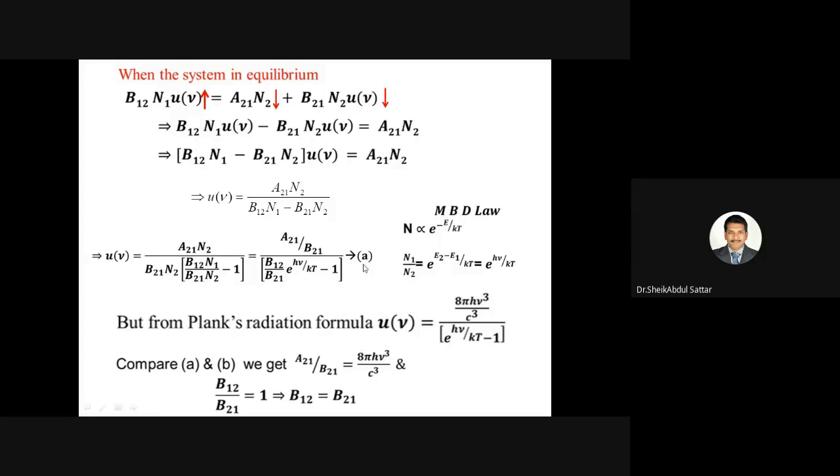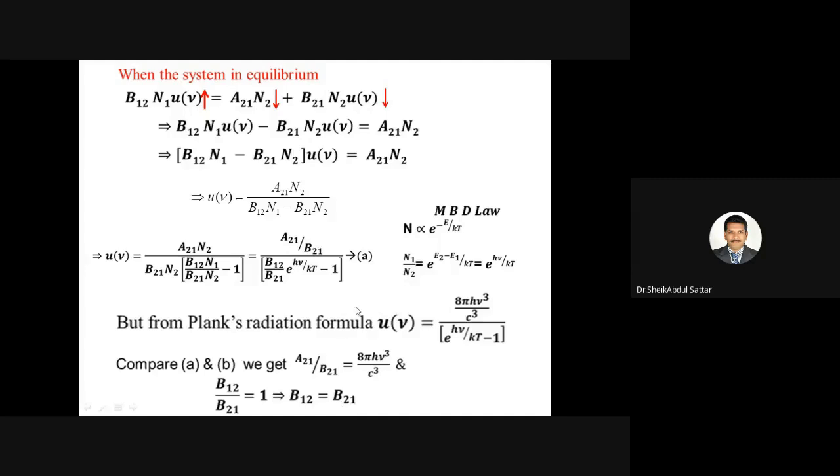Comparing the two equations, A21 by B21 equals 8 pi h nu cube by c cube, and B12 by B21 has nothing else there, which means it is 1. So B12 by B21 equals 1. Therefore, B12 equals B21.